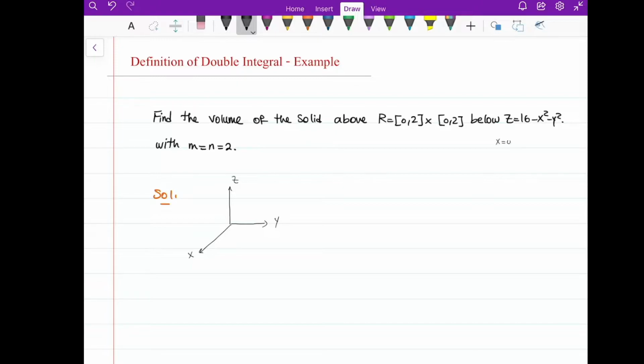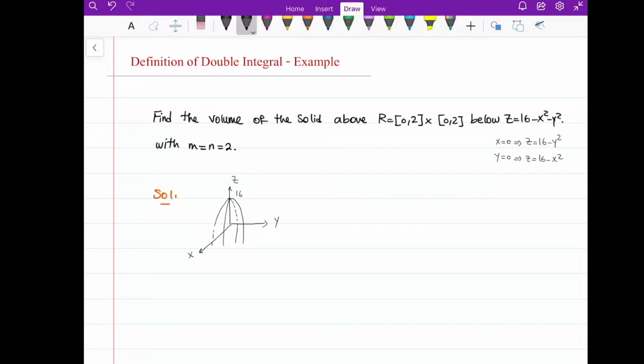If x is equal to 0, then z would be equal to 16 minus y squared. So it is 16. Now I have a parabola like this, upside down. When y is equal to 0, z would be 16 minus x squared. So on the xz plane, I also have a parabola that is upside down like this.